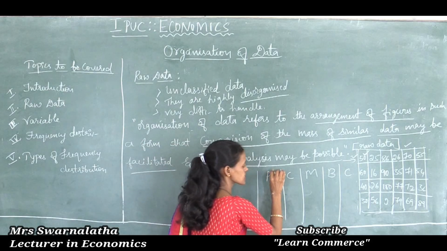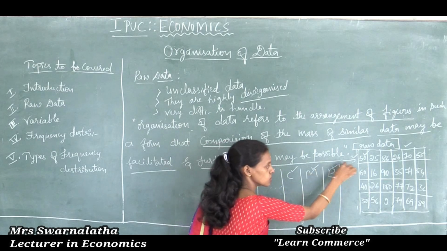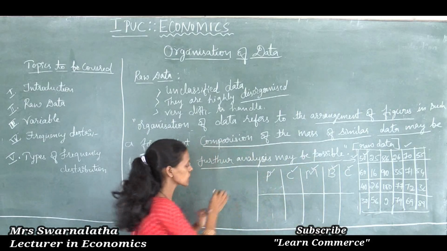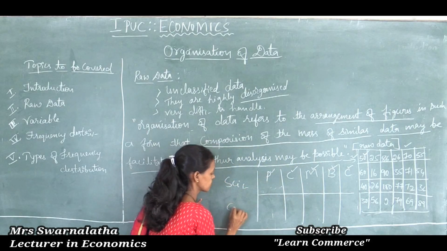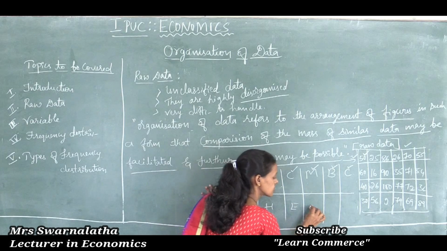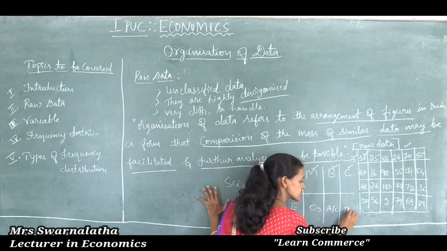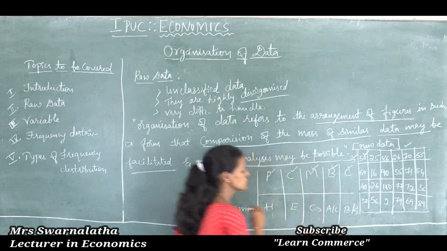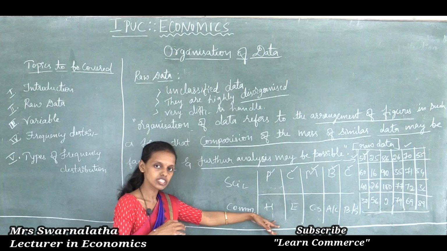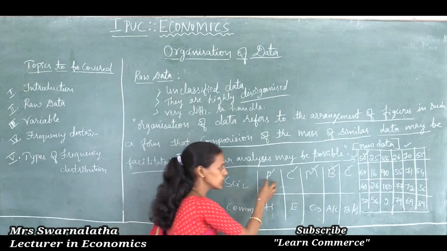For example, physics books in one row, chemistry, maths, biology, computer science in another row, and commerce books, that is history, economics, computer science, accounts, business. Like this, when books are arranged in the proper manner, it is very easy to identify the particular book and pick it from the particular rack.